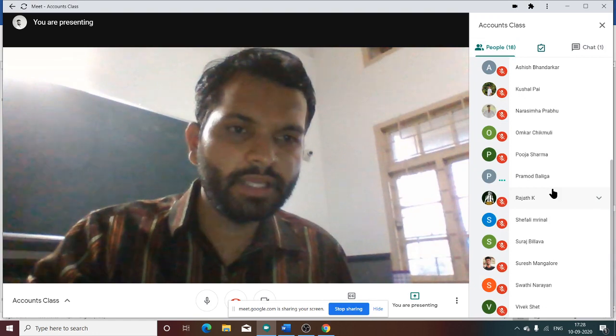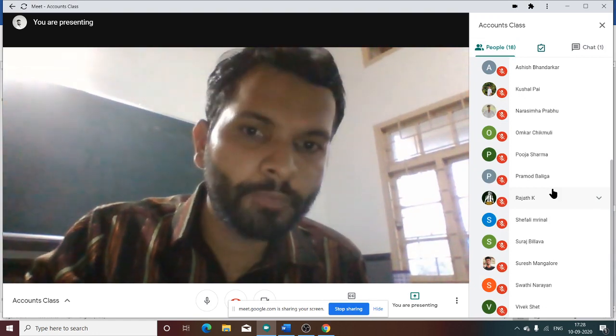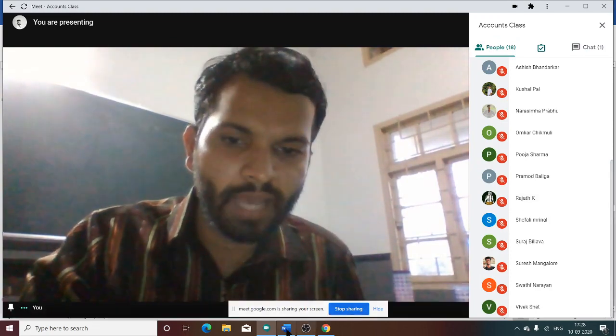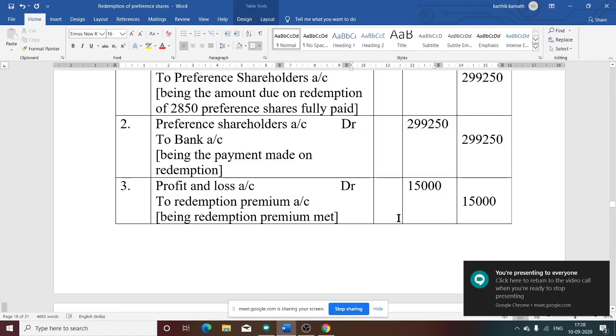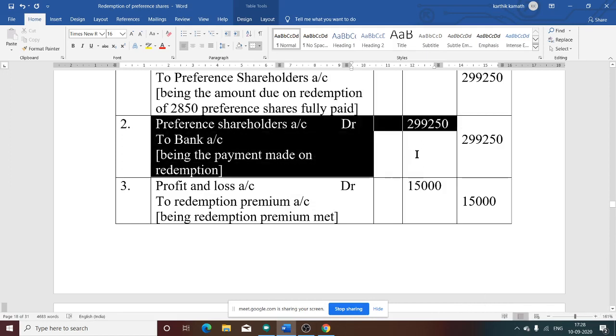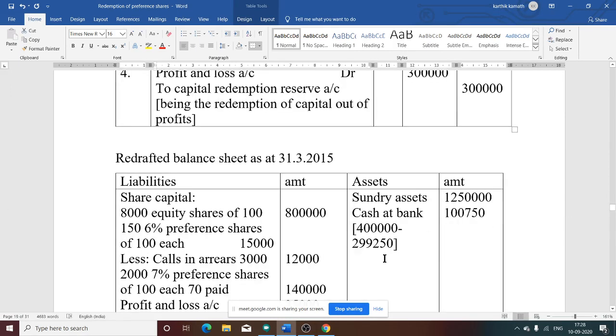Redemption of preference shares, amount paid. Yes, correct. If you see the journal entry, preference shareholders to bank: bank is credited, cash goes out, bank is credited 2,99,250. So 4 lakh minus 2,99,250, you will get cash balance of 1 lakh 750.